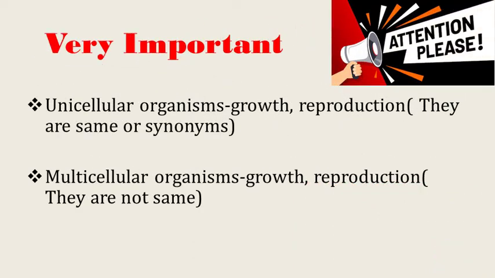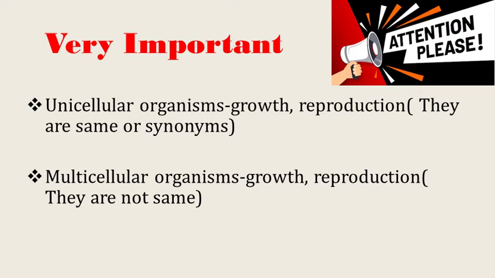Yeah, this is very important. Unicellular organism and multicellular organism. The growth and reproduction in unicellular organisms are not different, they are the same. Because in growth, the number of cells only increases, and in reproduction also the number of cells increases. So ultimately they are the same or synonyms.